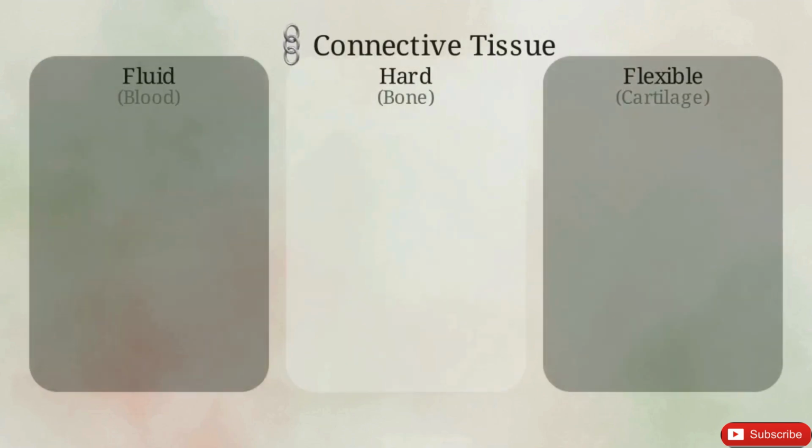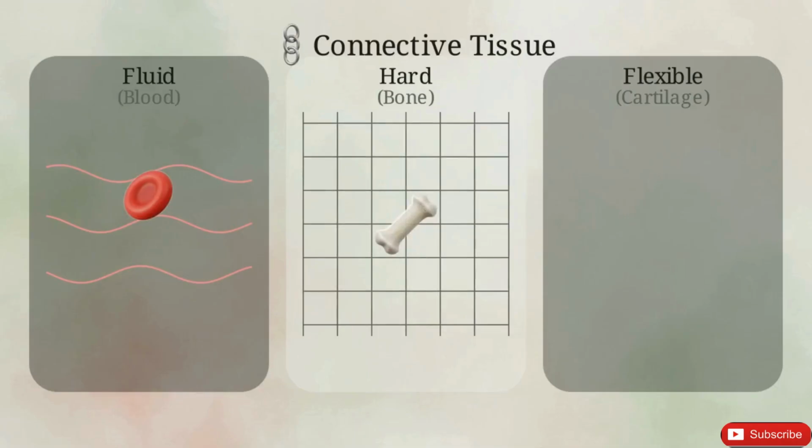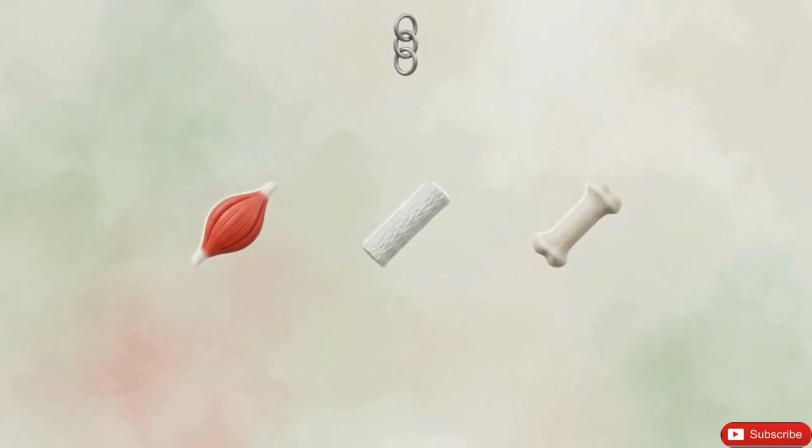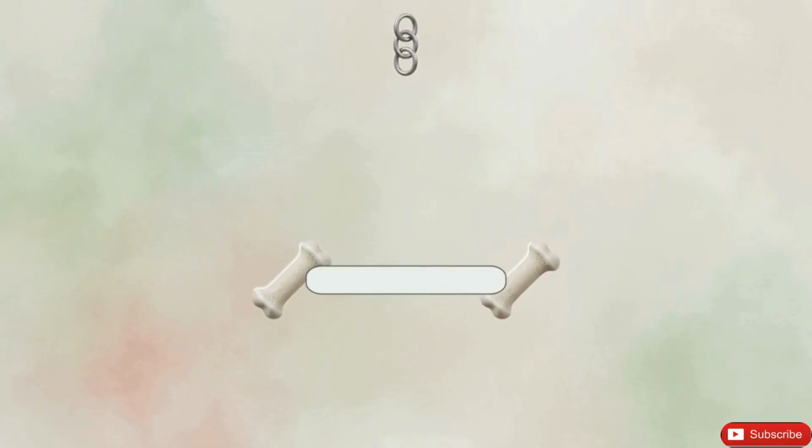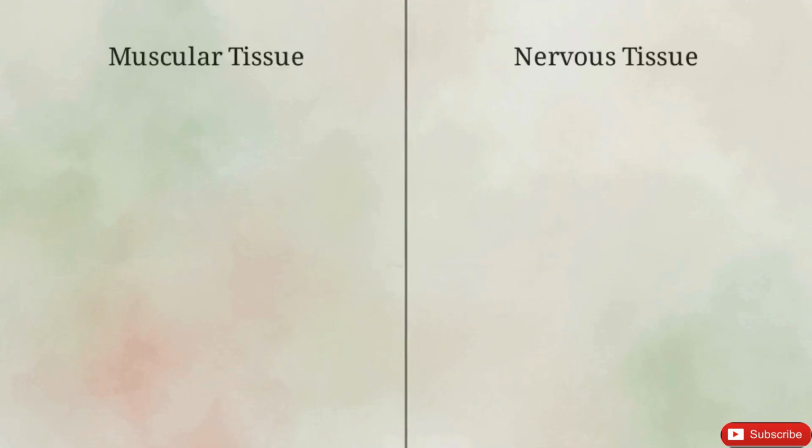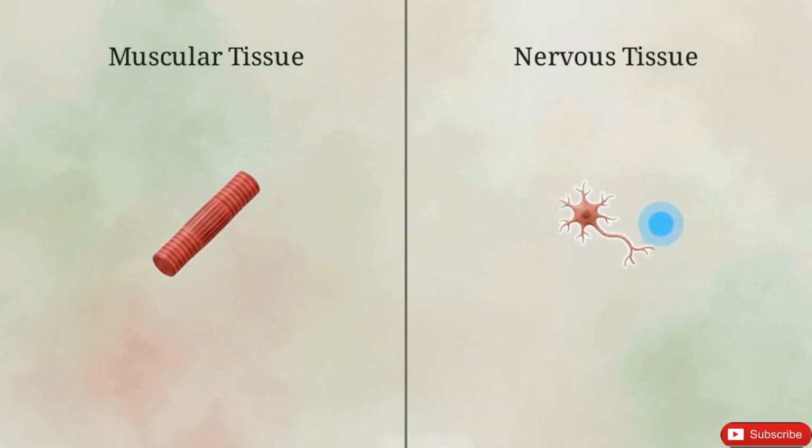Connective tissues support and link the body together. Their properties depend on their matrix. In blood, the matrix is fluid. In bone, it is a hard, rigid grade of calcium, and in cartilage, it is a flexible, jelly-like substance. Specific connectors like tendons attach muscles to bones to create pull, while ligaments connect bone to bone to keep joints stable and prevent dislocation. Muscular tissue consists of fibers that contract to produce movement, while nervous tissue is made of neurons specialized to receive and transmit messages throughout the body.